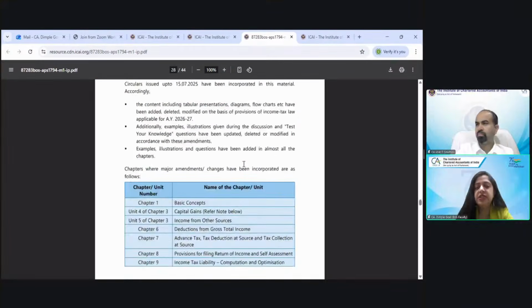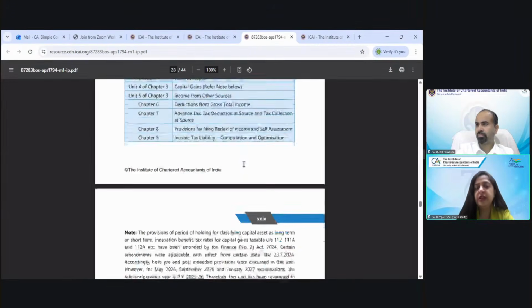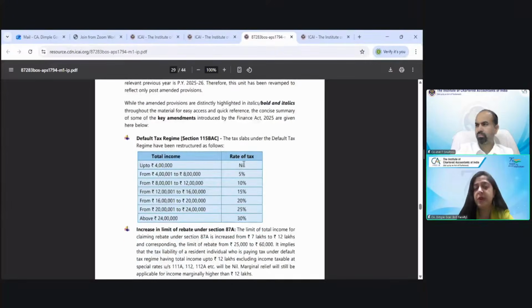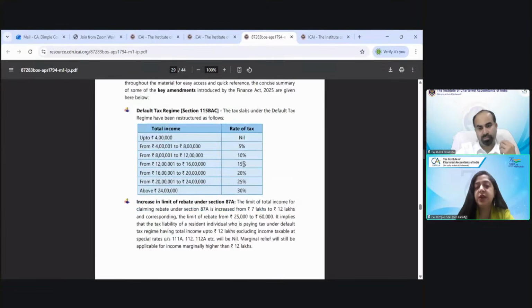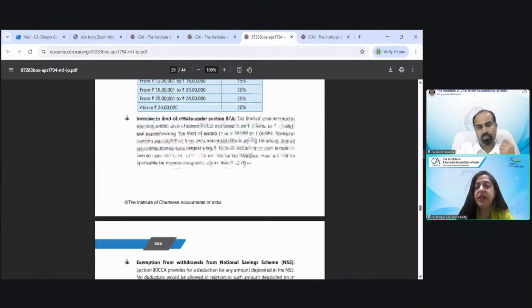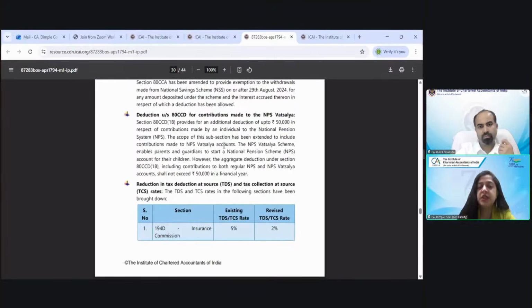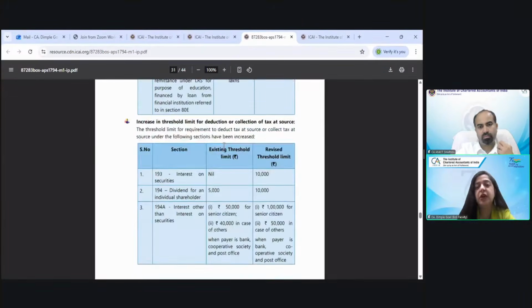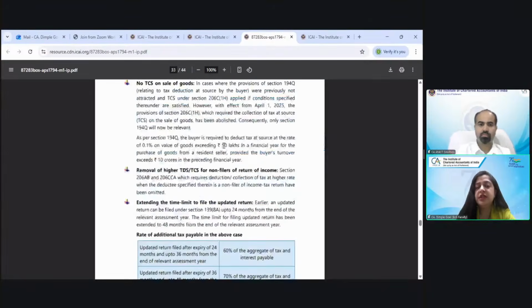But so this is the changes in which chapter we have made the amendments due to the Finance Act, and what are the brief of the amendments. This is just the brief, students, about the amendment introduced by the Finance Act 25, like your slab rate, 87A rebate, deductions, TDS, TCS rates have brought down, the threshold limit has been increased for certain sections.